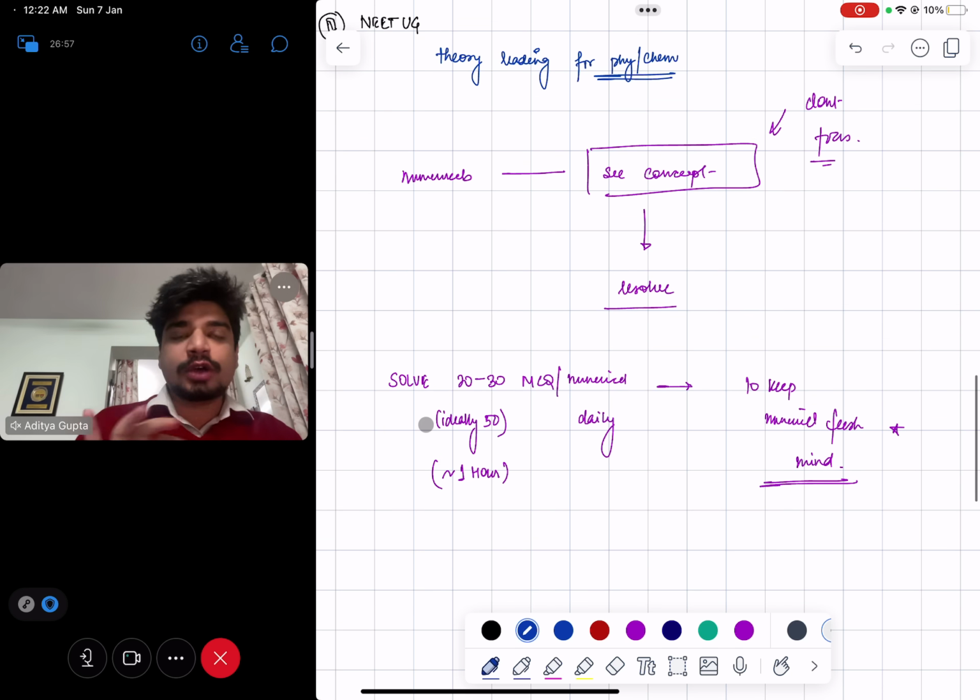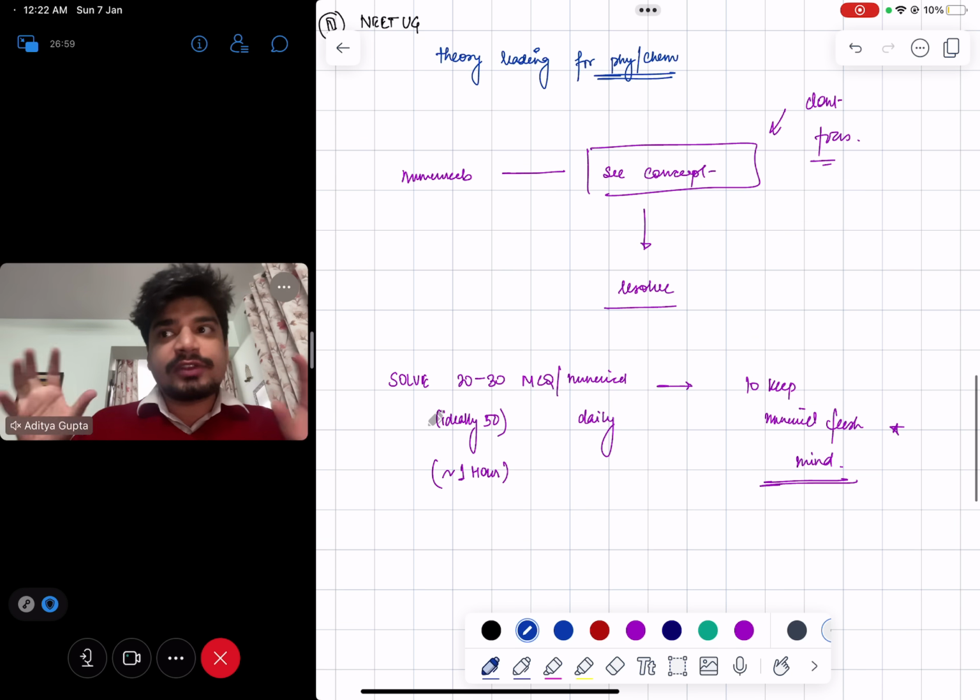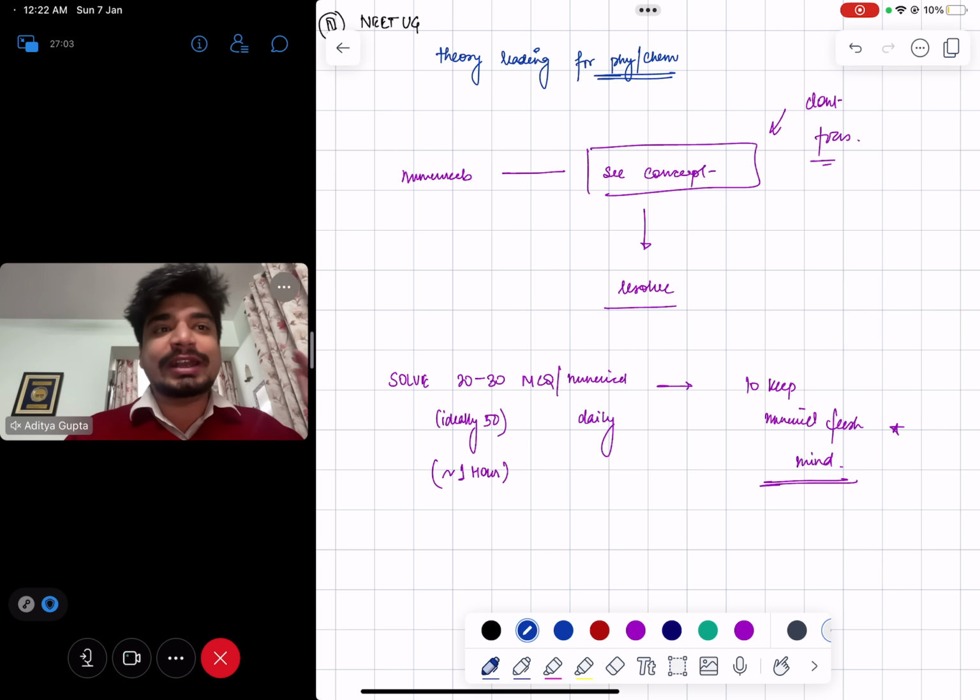And a word of advice from me: since the exam is going to be a numerical exam, you should be in the habit of solving daily 20 to 30, ideally 50 MCQs, and by MCQs I mean numerical MCQs of physics and chemistry, so that your brain is primed that every day I have to solve some numericals. It will not take more than half an hour to 1 hour if you're fast enough.